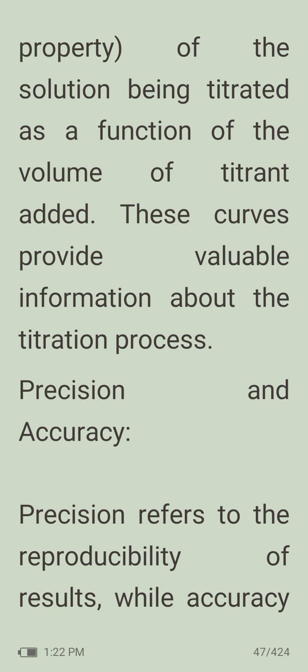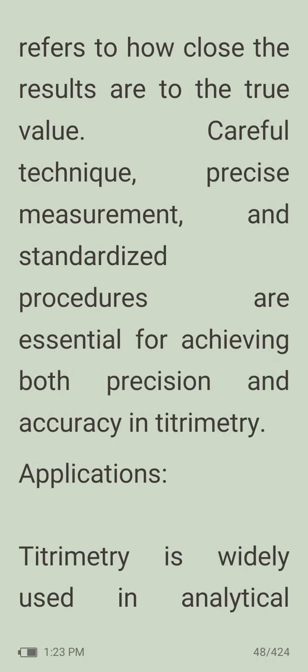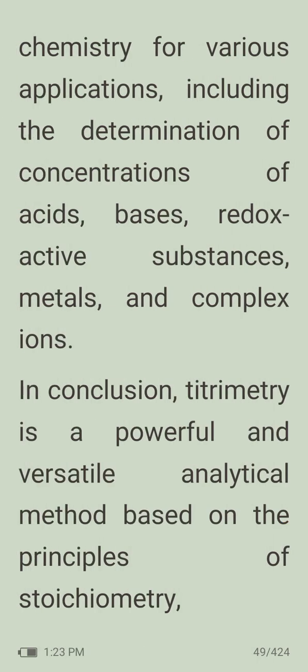Then precision and accuracy. Precision refers to the reproducibility of results, while accuracy refers to how close the results are to the true value. Careful technique, precise measurement, and standardized procedures are essential for achieving both precision and accuracy in titrimetry. Application: titrimetry is widely used in analytical chemistry for various applications, including the determination of concentrations of acids, bases, redox active substances, metals, and complex ions.